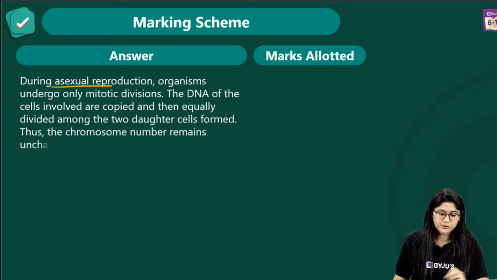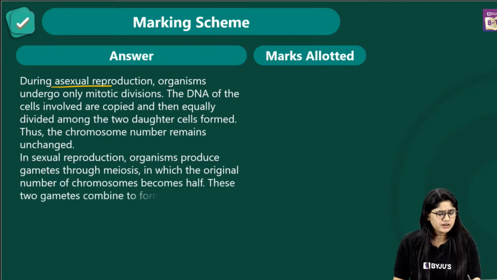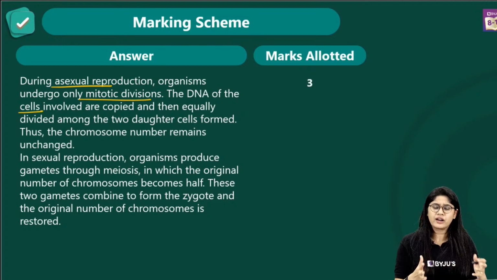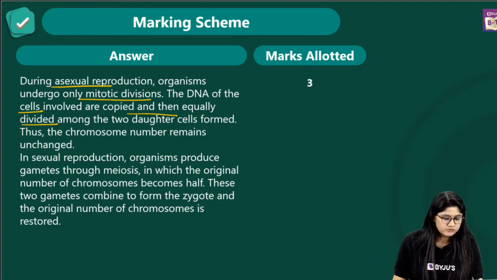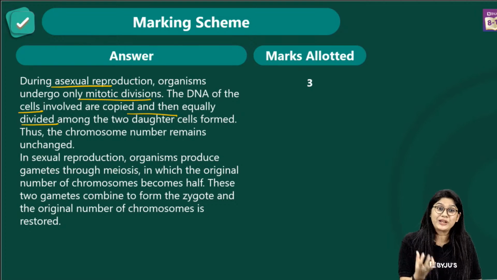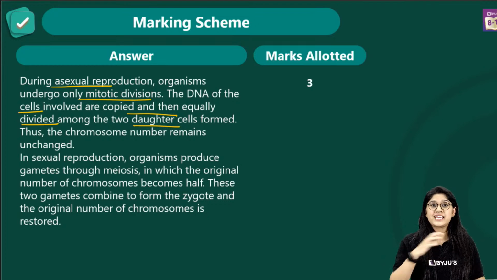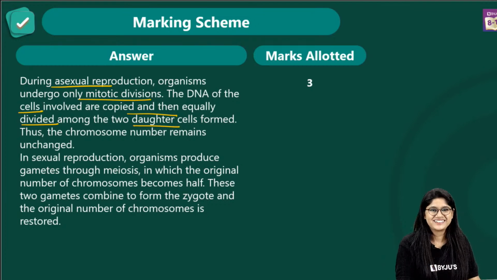During asexual reproduction, the organisms undergo mitotic cell division, the DNA of the cell is involved, and an equal amount of chromosomes goes into the daughter cells. A clone, of course, is the exact copy of the parent.